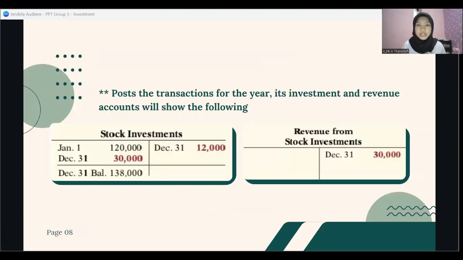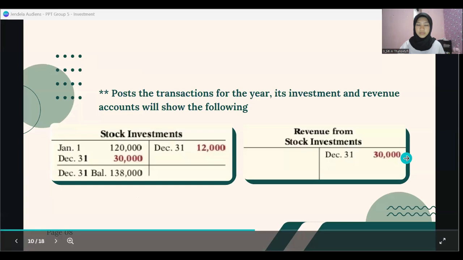Post-transaction for year, its investment and revenue account will show the following. As can be seen from the stock investment ledger, on January 1st is the purchase of shares amounting to $102,000, and on December 21st, a debit is recorded as revenue, and on December 21st a credit is recorded as receiving dividend.